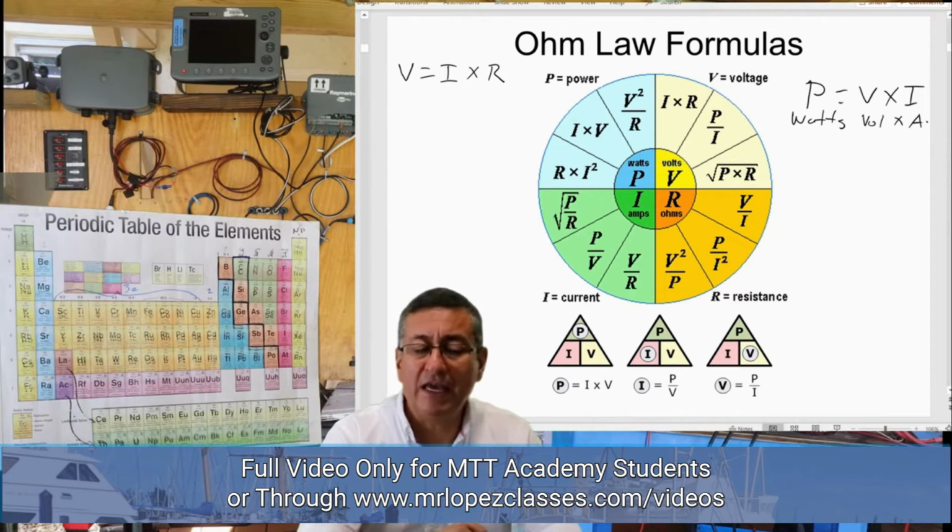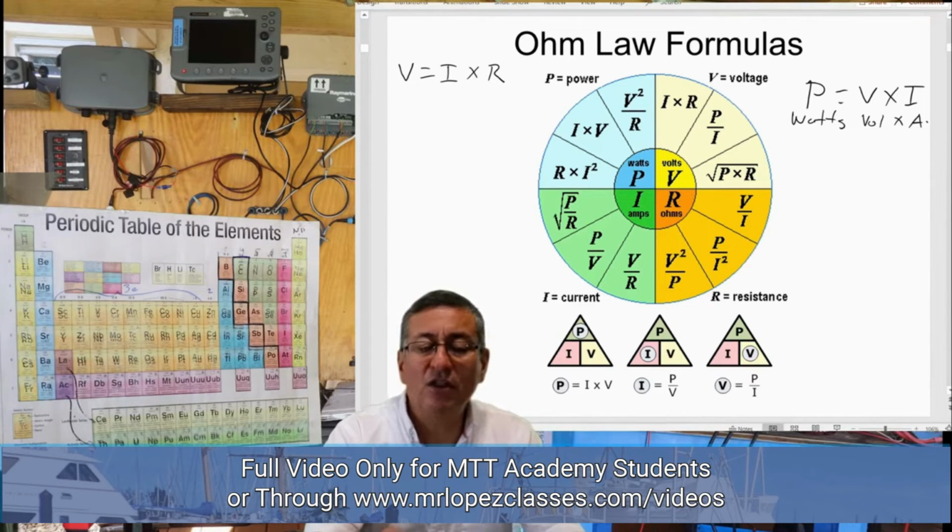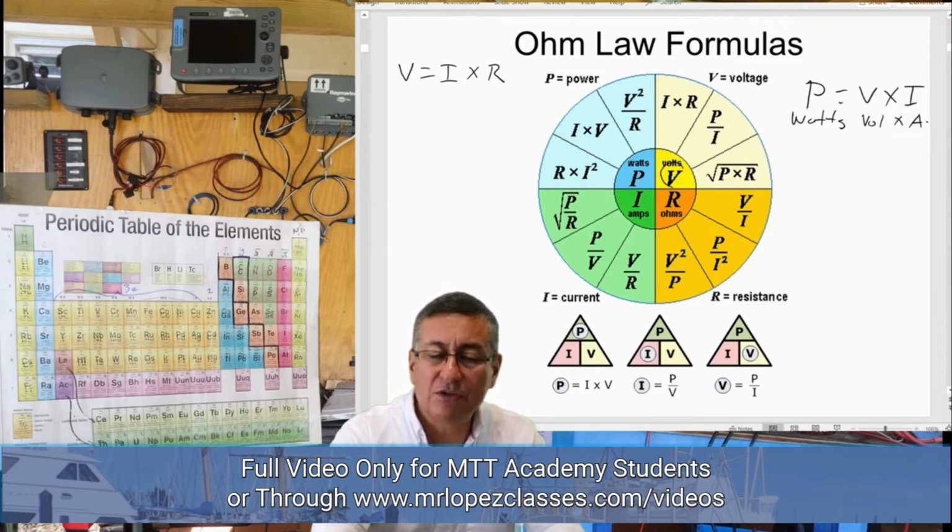Alright. Okay, in this circle you find all the formulas possible to calculate the voltage, to calculate the resistance, to calculate the intensity and power. For example, you can say that the voltage is equal to the intensity times the resistance.